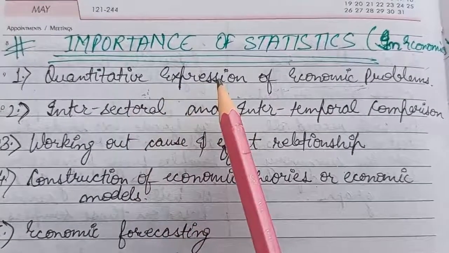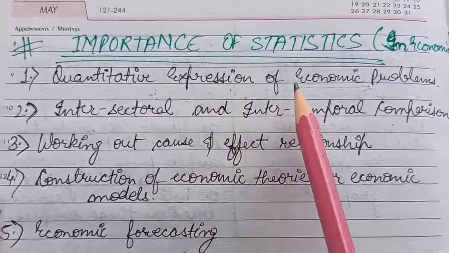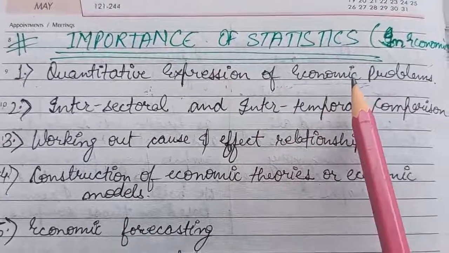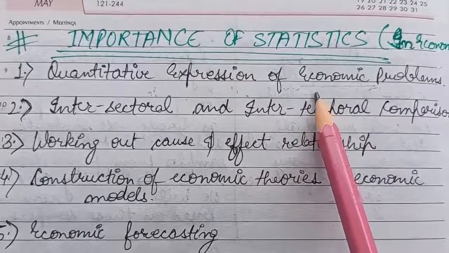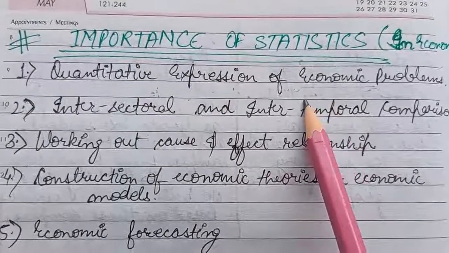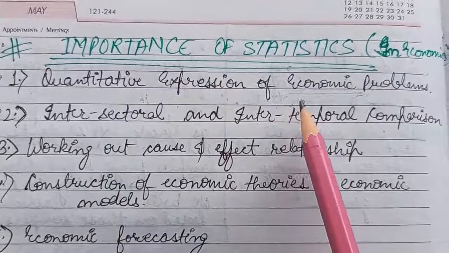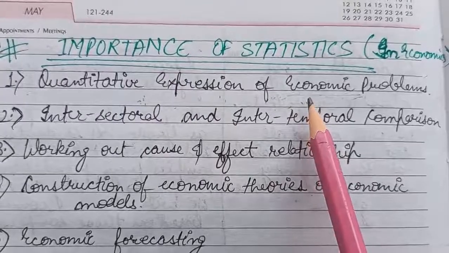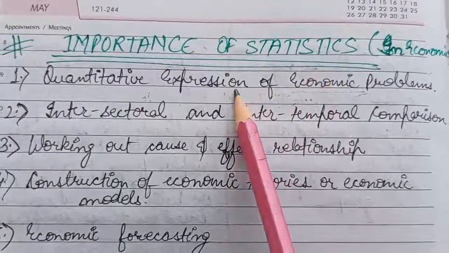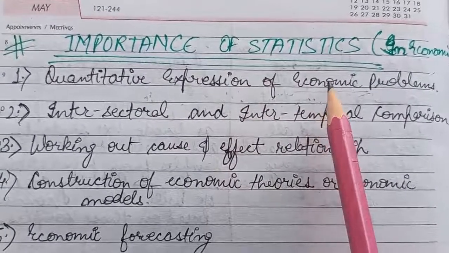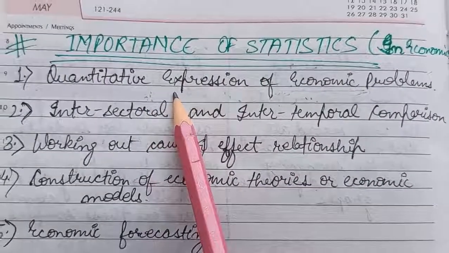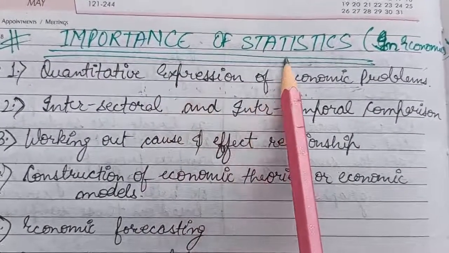If I would not be able to express that data in numerical form, it would be difficult for us to draw conclusions from it. Similarly, I can also say that the percentage of people living below the poverty line has declined from the previous year in the current year. That is also possible only with the help of statistics, which helps us express any economic problem in numerical form or in a quantitative manner. So this was the first point of importance of statistics.